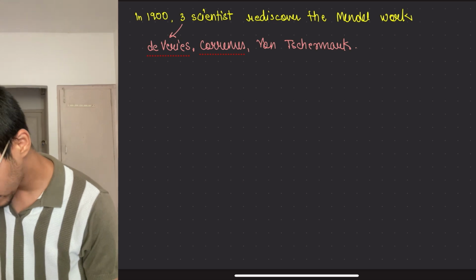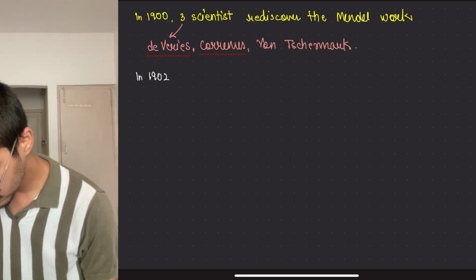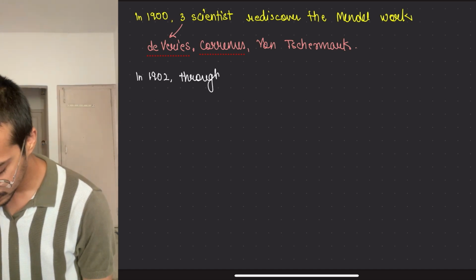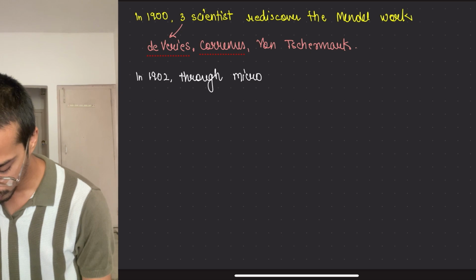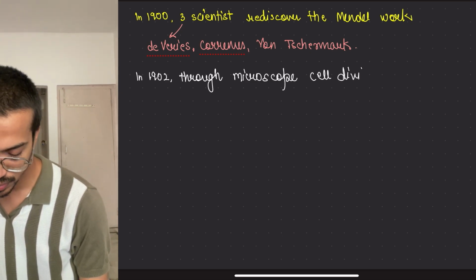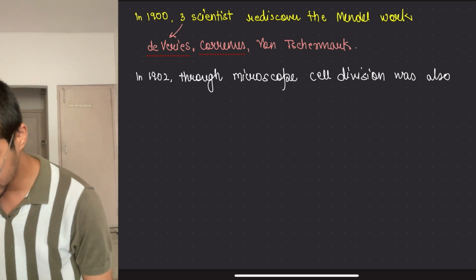So what happened? In 1902, through the microscope, cell division was also studied.